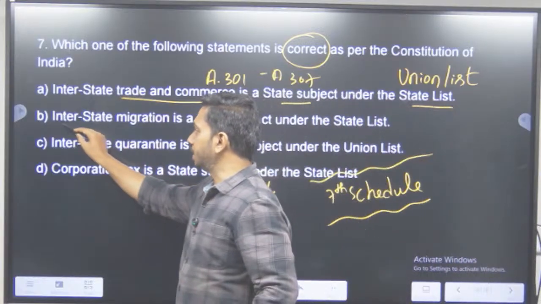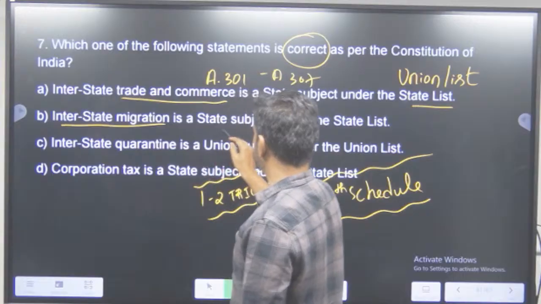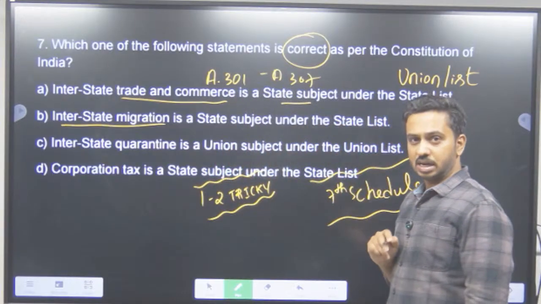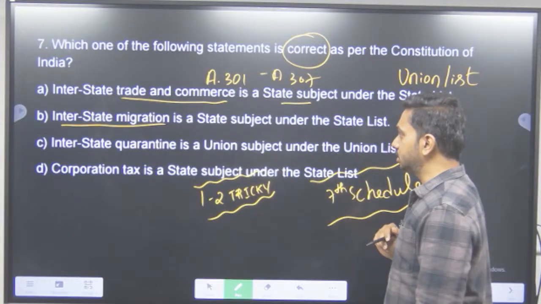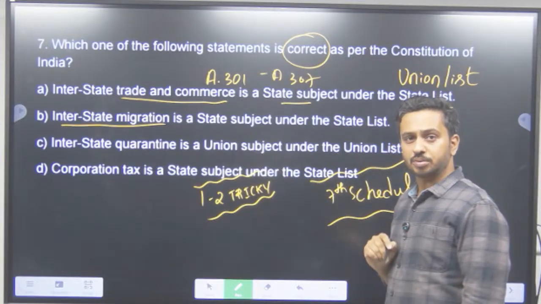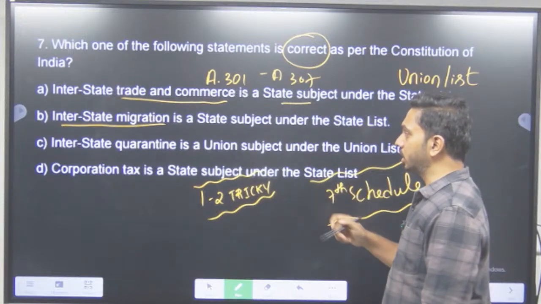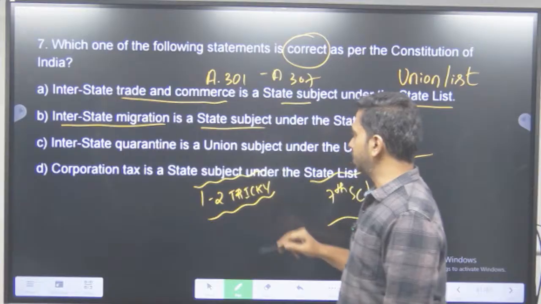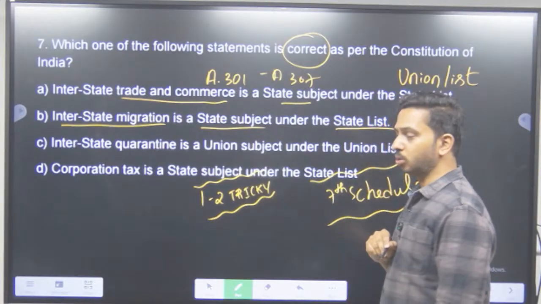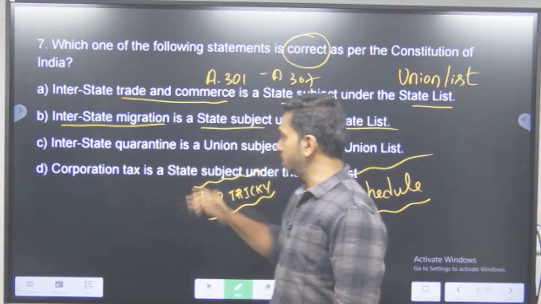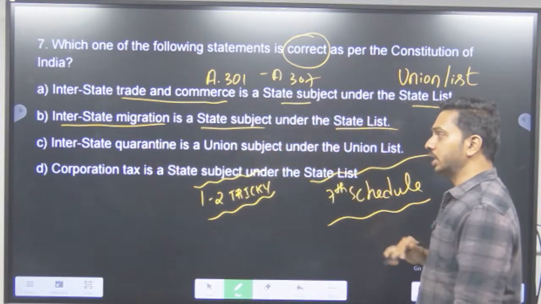Now, interstate migration is a state subject under the state list. हो सकता है, at least let us give that option a benefit of doubt. Interstate migration एक स्टेट से एक और स्टेट से माइग्रेशन होना उसी स्टेट सब्जेक्ट में आता है क्या? That is the whole point. Let us park it aside. Interstate quarantine is a union subject under the union list.